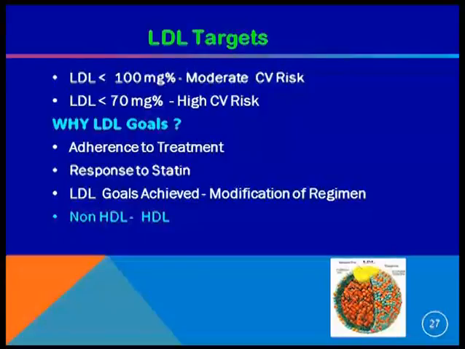If we are not achieving the targets, then we look at the response to statin. And once the LDL goal is achieved, suppose we start a patient on high intensity and the LDL goal is achieved, we should reduce the dose to a moderate intensity, not continue giving high intensity forever.